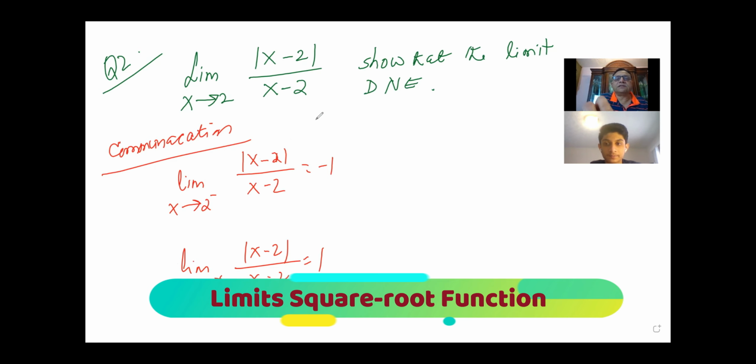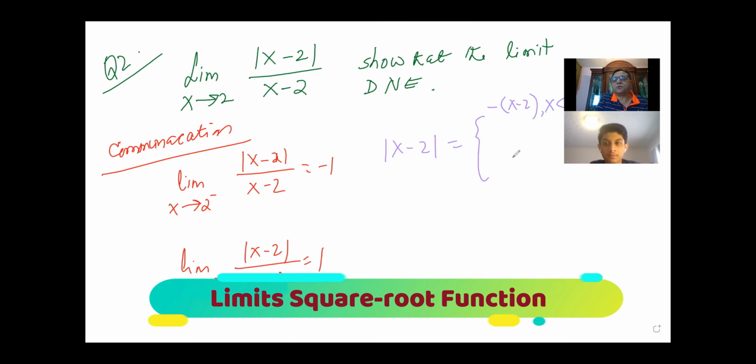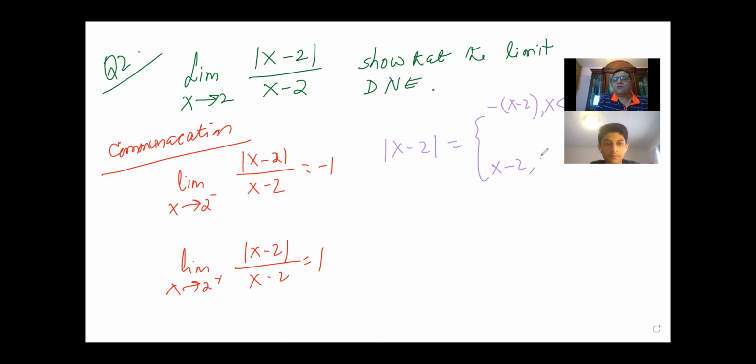So why one side is -1 is because the absolute value of x minus 2 can be written as minus of (x minus 2) when x is less than 2, and plus (x minus 2) when x is greater than or equal to 2. That's what you're trying to say, correct? Yes, sir. Perfect. And you have also added a very good point here to get all the communication marks, which is the limit from both sides of this particular function. Let me write that the limit from the left is not equal to the limit of this function when approaching from the right-hand side, correct? Yes, sir. Correct.